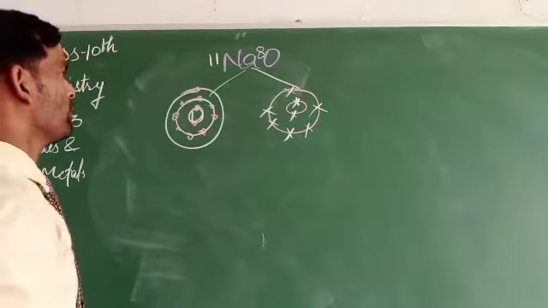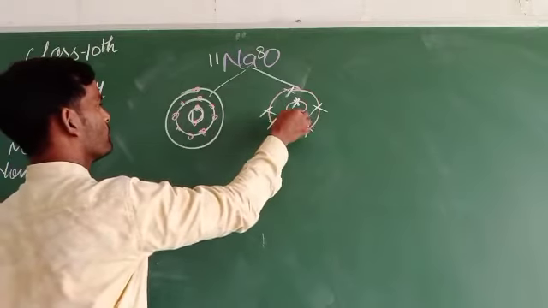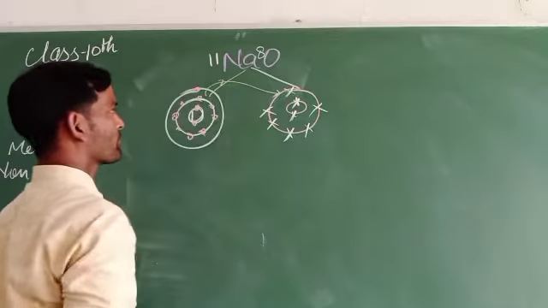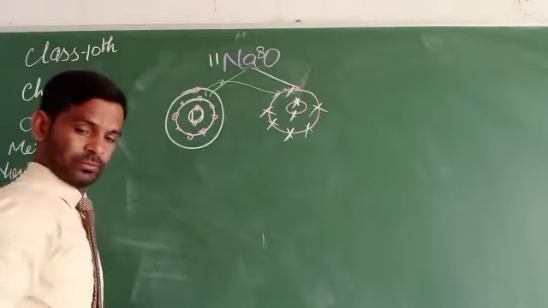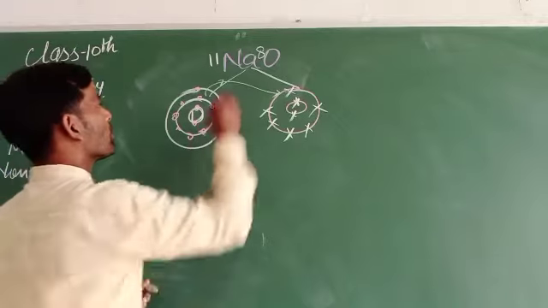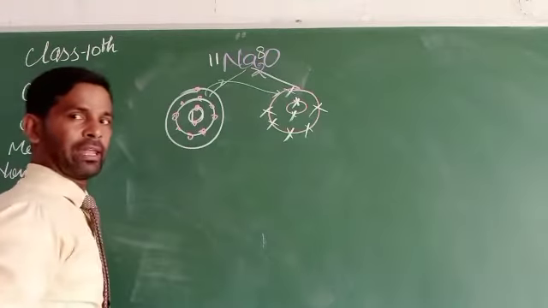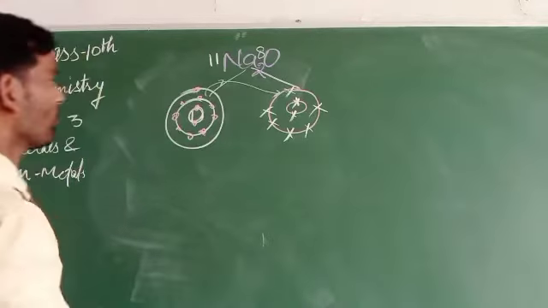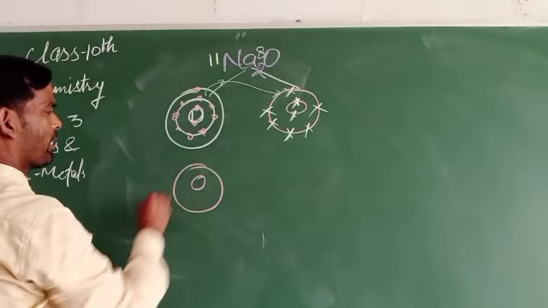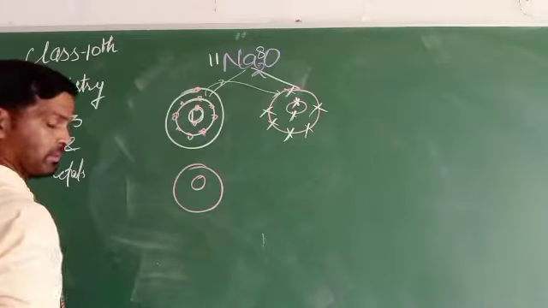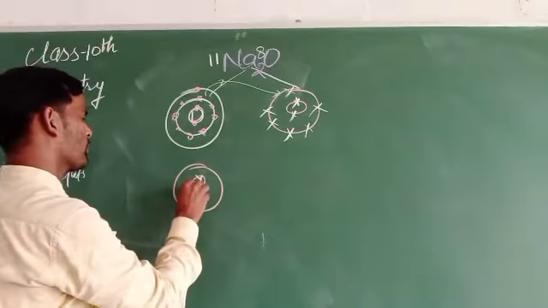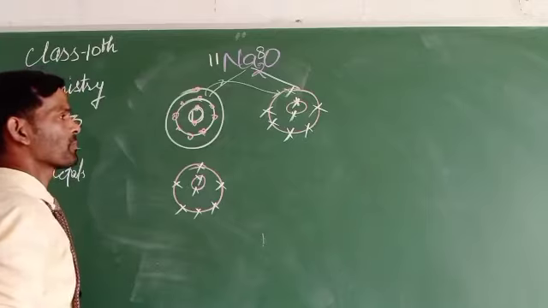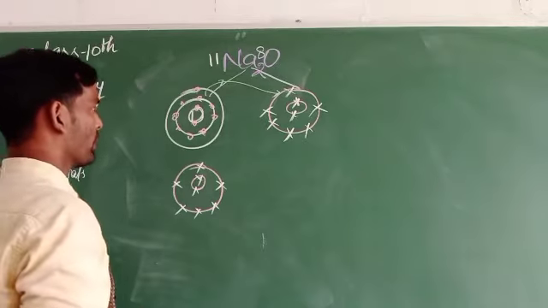If sodium donates 1 electron, it will form Na2O. In this case, 1 electron comes from one sodium and the second from the other sodium, so the 8 electrons of oxygen are completed.